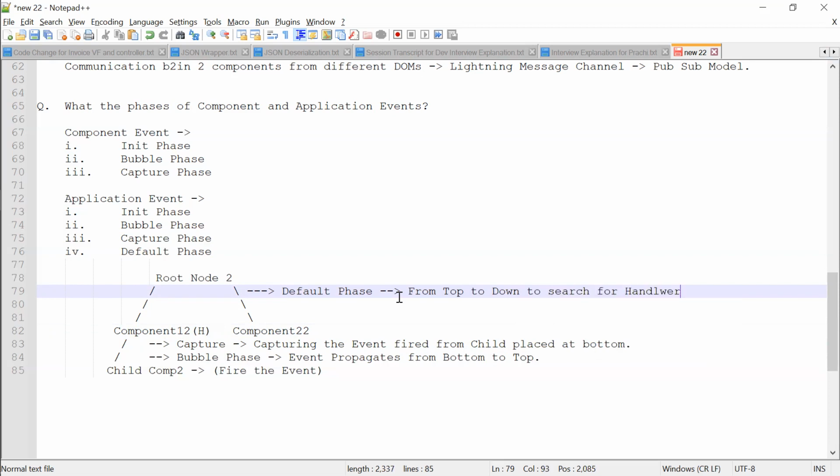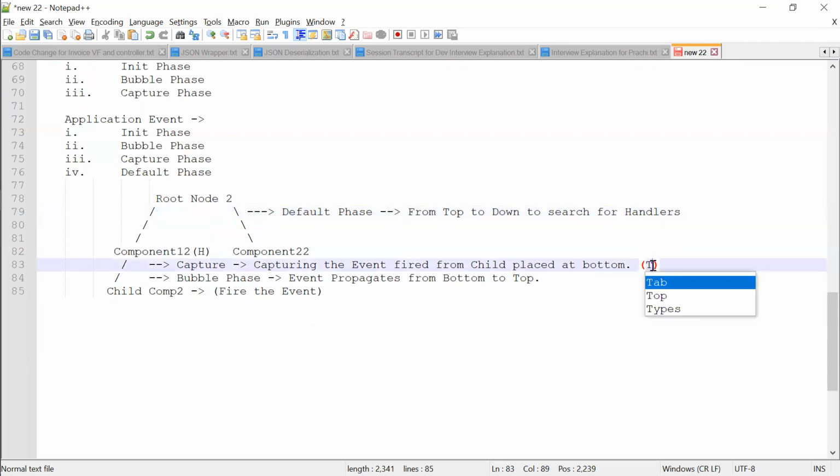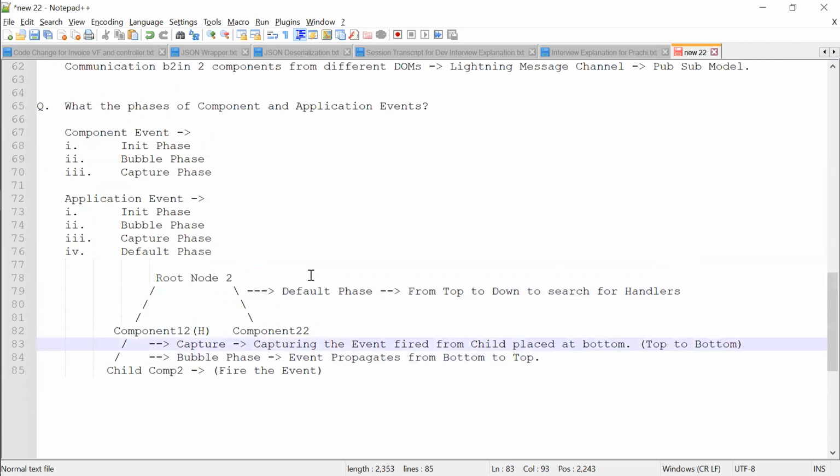So you mean the default phase will always be from top to bottom, and the other three are always from bottom to top? No, for the capture it is top to bottom again. Sorry, yes. Capture is also from top to bottom. Only the bubble one is bottom to top. So you are clear with this architecture? Correct.